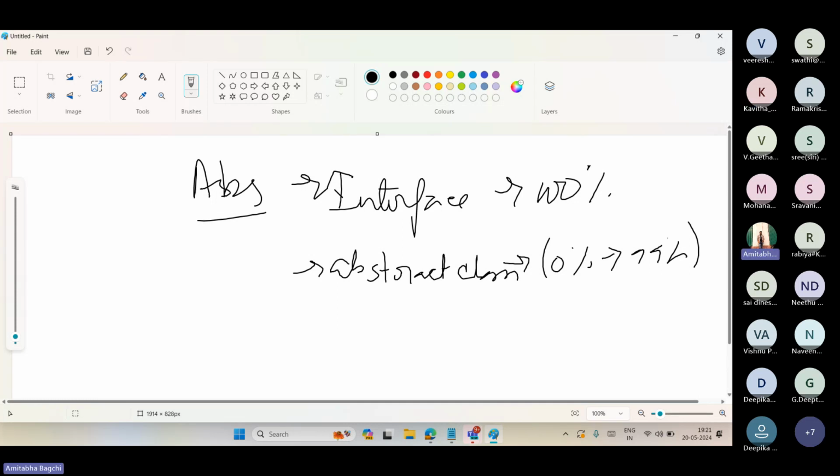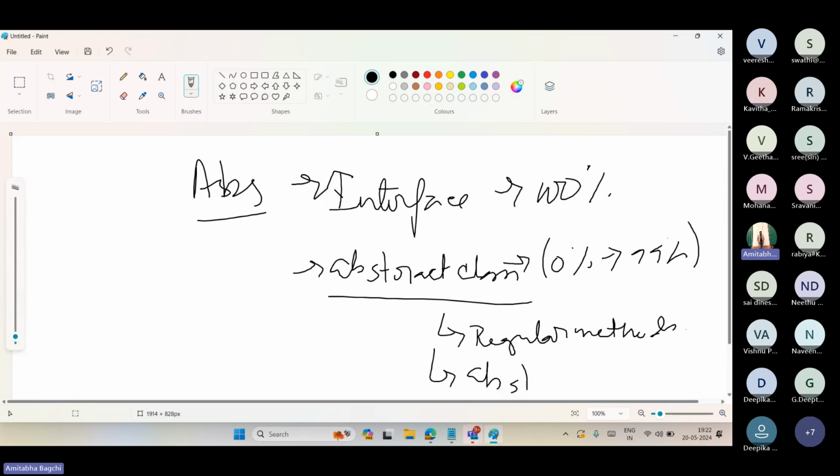What's the advantage of an abstract class? An abstract class says, boss, you can write regular methods inside me. Regular methods means public void sum, public void sub, normal methods which are implemented and have an implementation inside. And you can write another thing, that is abstract methods. Abstract methods are those methods which don't have implementation, and it goes the same as interface.